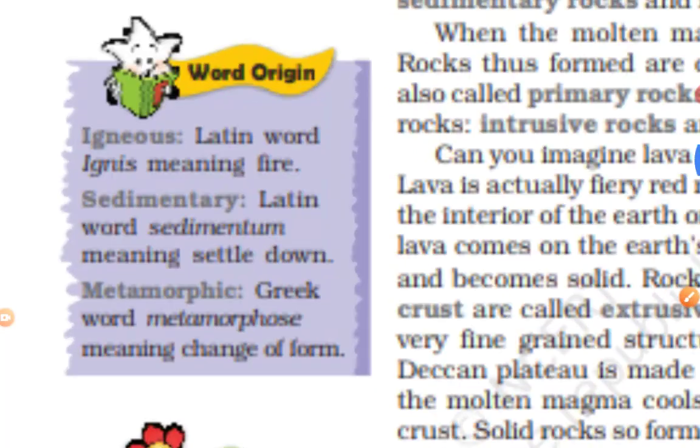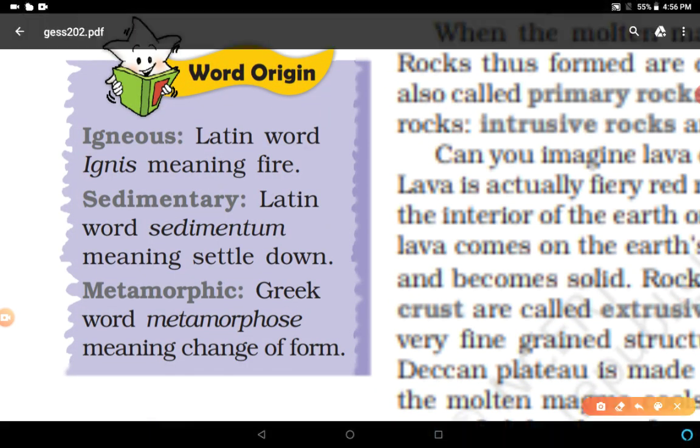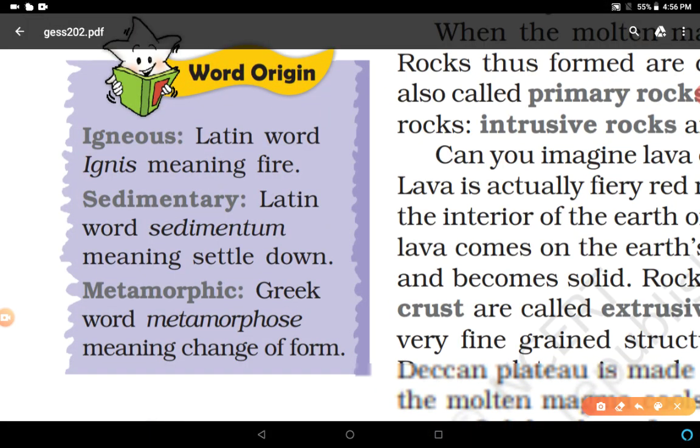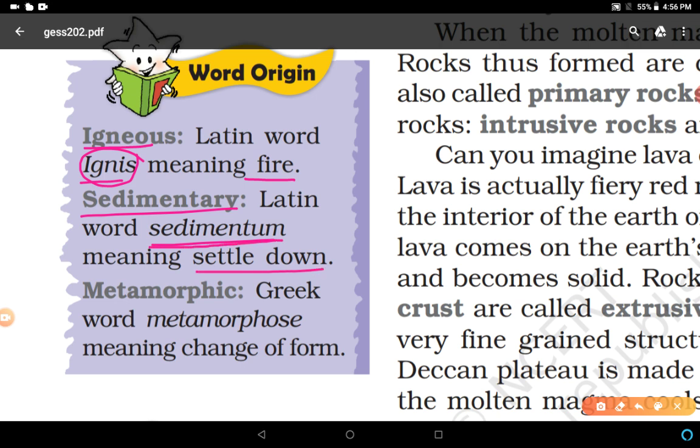Let's see the word origin. Igneous rocks: the word igneous is derived from the Latin word ignis. Ignis means fire. Sedimentary is derived from the Latin word sedimentum, which means settle down, or depositing. Metamorphic is derived from the Greek word metamorphose, its meaning is change of form.